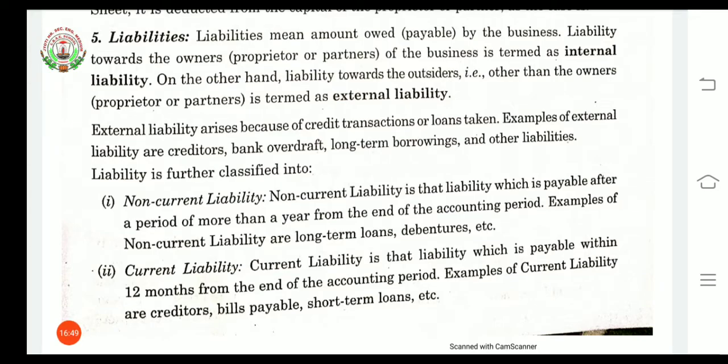So what do you mean by non-current liabilities? These are those liabilities which are payable after a period of more than 1 year from the date of the accounting period. For example, long-term loans and debentures. Second is current liability. This is the liability which is payable within 12 months from the date of the accounting period. For example, creditors, bills payable and short-term loans.